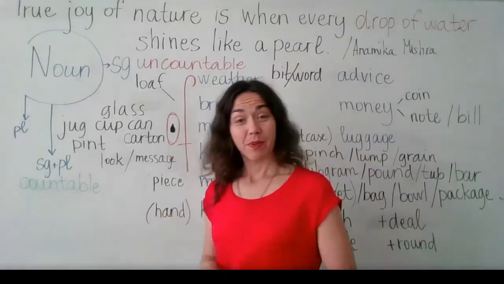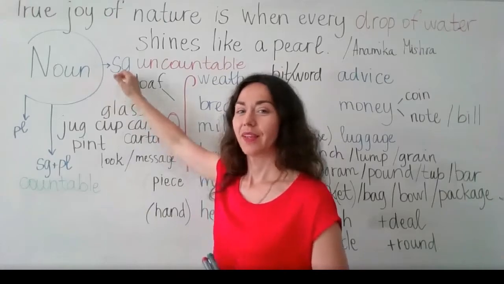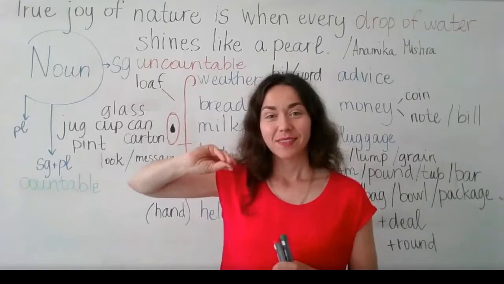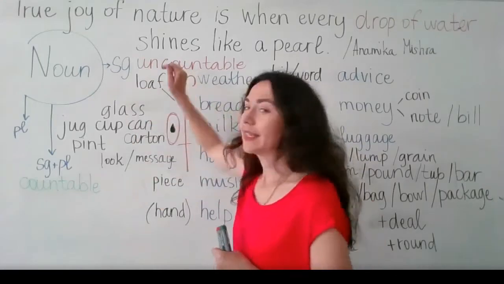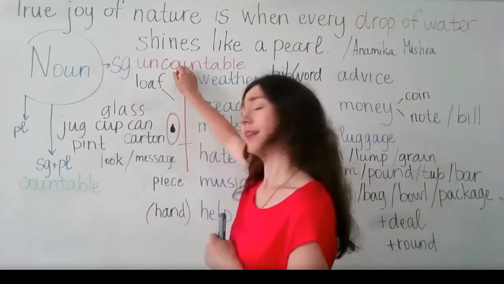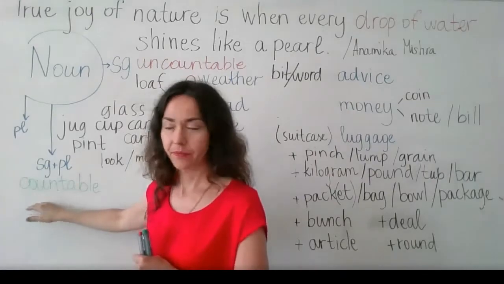Today we keep speaking about nouns which are used only in singular. And these nouns are called uncountable. So at first we have to understand the word uncountable and the opposite of it, countable.